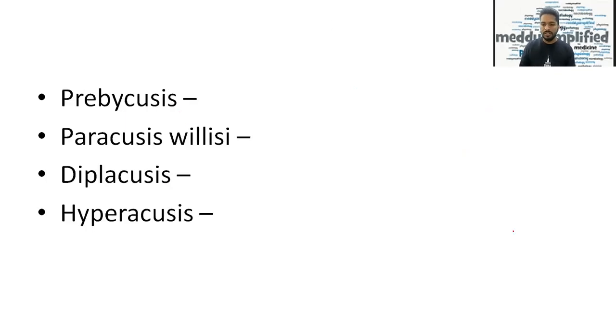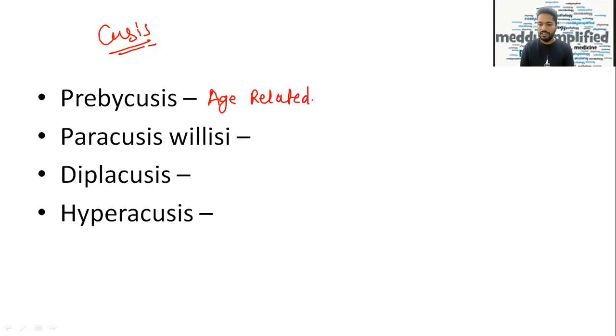Now going further, there are some symptoms in ENT that are seen in particular diseases. First is presbycusis. What is presbycusis? It is age-related sensorineural hearing loss, age-related SNHL.